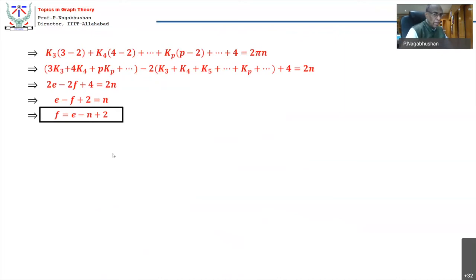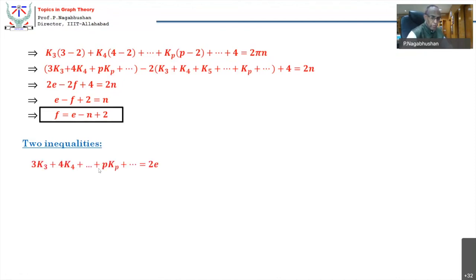That's all. Okay. So total number of faces in a planar graph is e minus n plus 2, provided it is a planar graph. All right. Who tells it is a planar graph? Kuratowski. How does Kuratowski tell? A graph should not contain a subgraph which is isomorphic to K5 or isomorphic to K3,3. It should not contain any subgraph anyway. And this search is a very big search problem. All right. Okay.